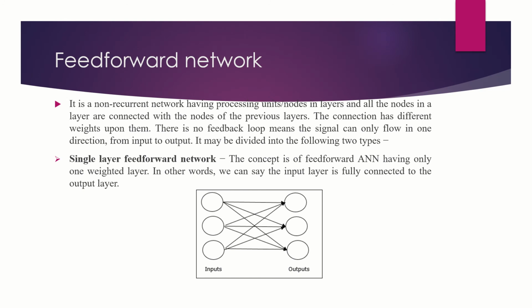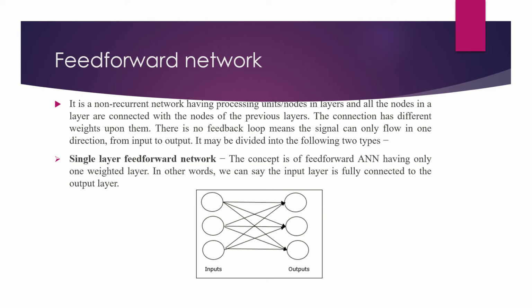A feed forward network is a non-recurrent network having processing units, nodes, in layers, and all the nodes in a layer are connected with the nodes of the previous layers. The connections have different weights upon them. There is no feedback loop, meaning the signal can only flow in one direction, from input to output. It may be divided into two types. One is the single layer feed forward network, a feed forward ANN having only one weighted layer. In other words, the input layer is fully connected to the output layer.